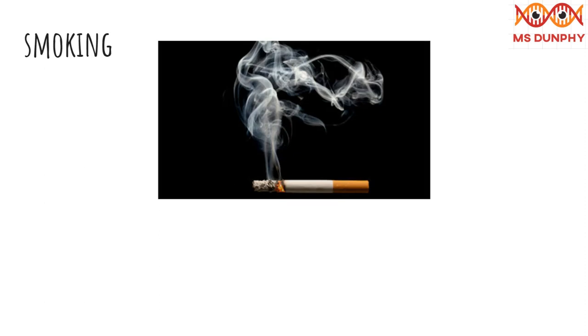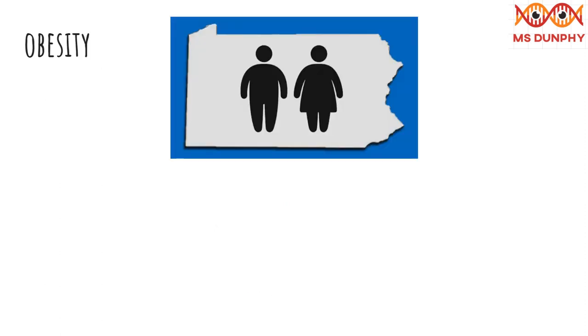Some risk factors are able to directly cause a disease. Smoking has been proven to directly cause cardiovascular disease, lung disease, and lung cancer. It damages the walls of arteries and the cells in the lining of the lungs. It is thought that obesity can directly cause type 2 diabetes by making the body less sensitive or resistant to insulin, meaning that it struggles to control the concentration of glucose in the blood.